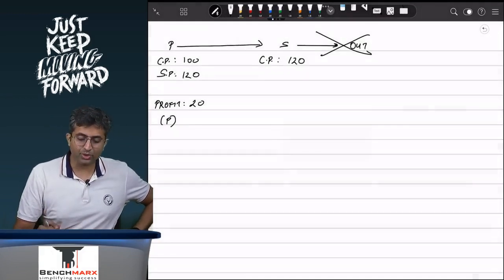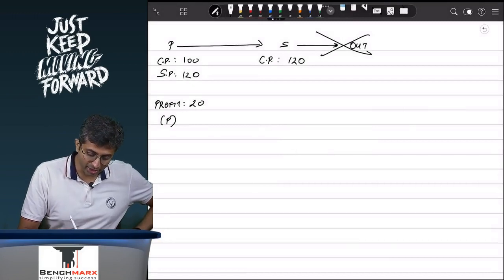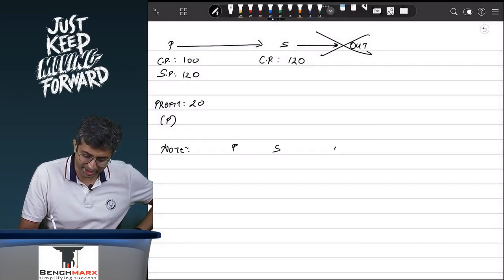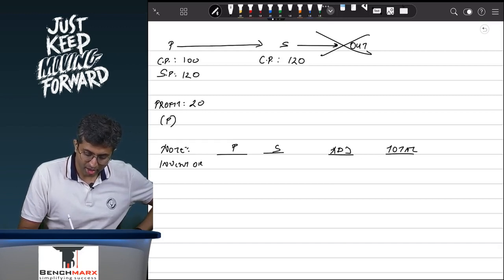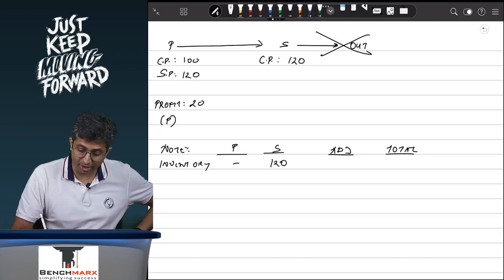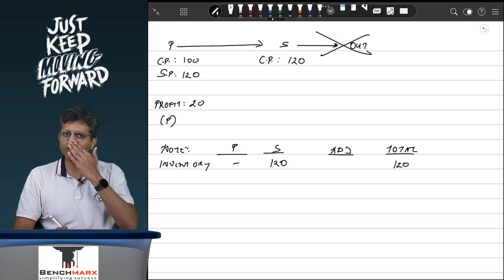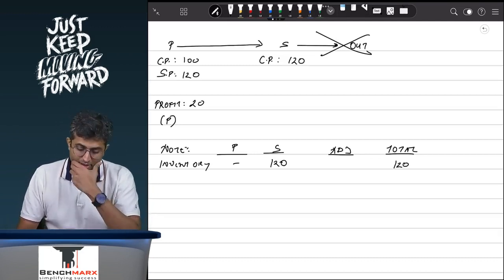However, that is right for the subsidiary's individual books. When I prepare consolidated accounts, when I prepare the working notes, let us say adjustments and total, I would say that the inventory over here, let's say P does not have any inventory, subsidiary's inventory will be 120 and if I do no adjustment, my total inventory will appear at 120.